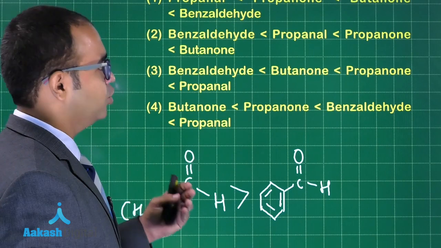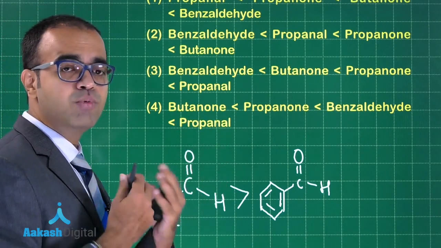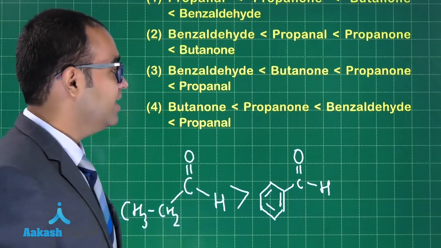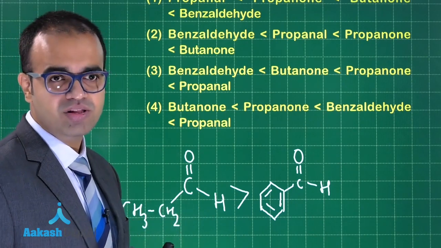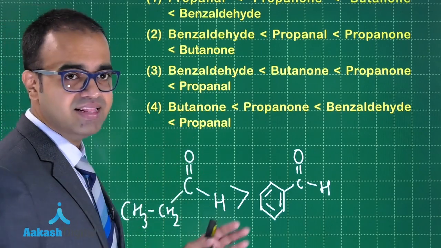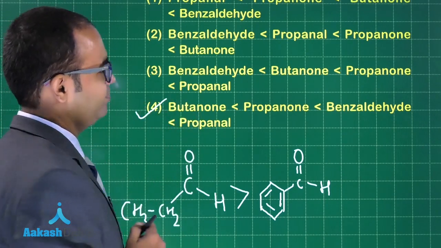And the other 2, that is ketones, butanone is sterically more hindered as compared to propanone. Therefore, the least reactive will be butanone and the most reactive will be propanal. So the answer would be option 4.